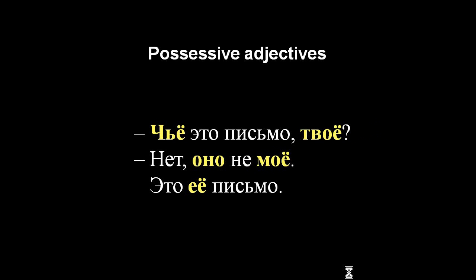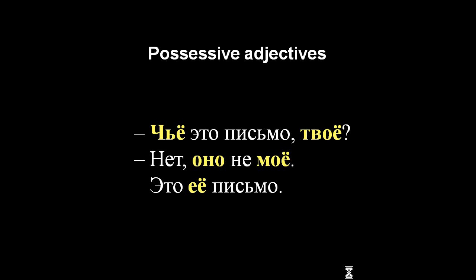Let's stick in a neuter noun again, this time письмо, letter, the type of letter that you write to somebody. Чье это письмо? Твое? Нет, оно не мое. No, it's not mine. The оно here matches письмо. Это ее письмо. And again, ее doesn't change. The word for hers doesn't change. Его doesn't change, and ее doesn't change.